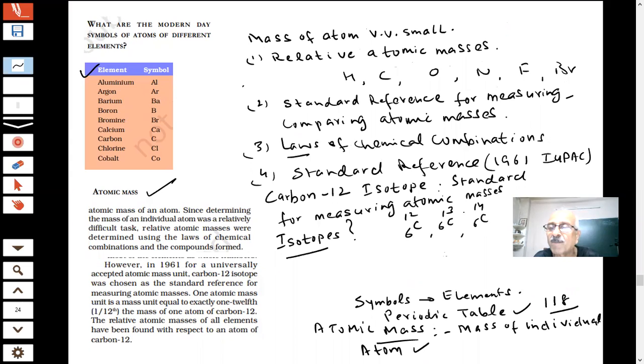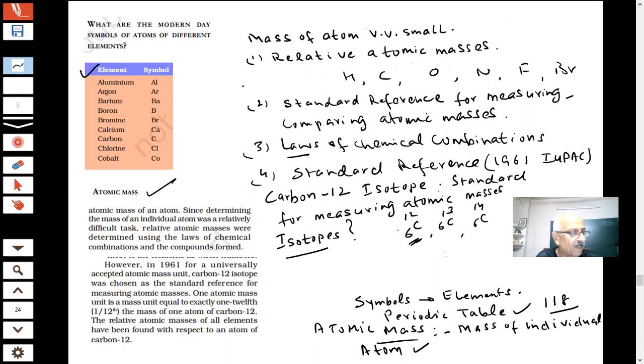Carbon-12 is the most stable isotope, present in very abundant amounts, while the others are present in very small amounts. So carbon-12 is the isotope which has been used, students, as a standard, as a reference for measuring the atomic masses of all other elements.